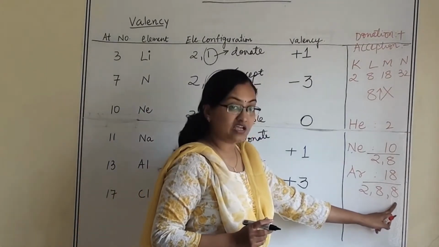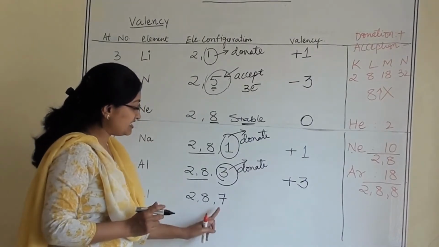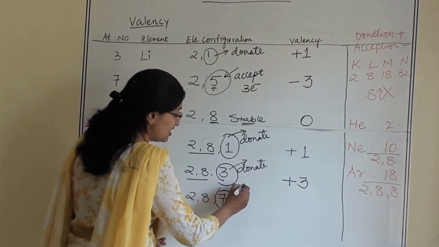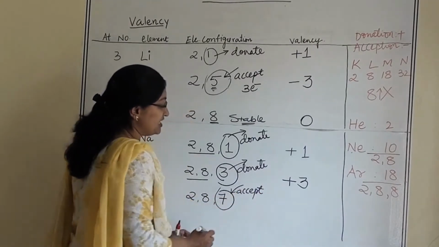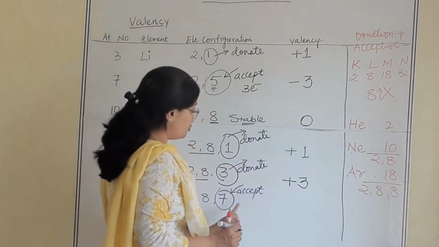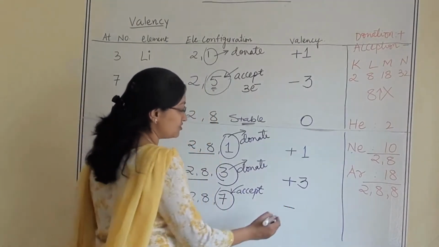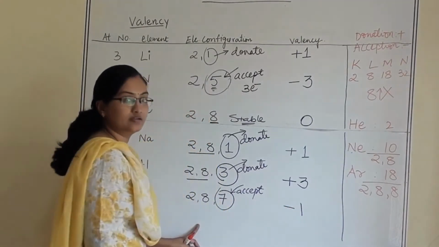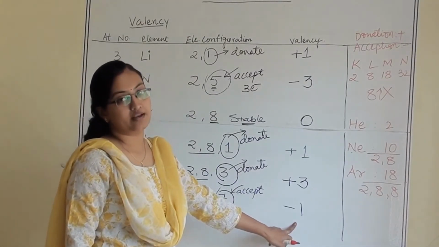2, 8, 8. If we want to make it 2, 8, 8, then chlorine has to accept 1 electron to be like argon. So when it is accepting, the charge will be minus. And how many electrons is it accepting? 1. So the valency of chlorine is minus 1.